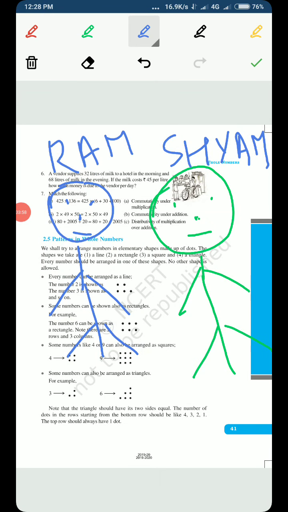Let's suppose there are two brothers, one is Ram and the other is Shyam. Ram has his own identity and Shyam has his own identity. Ram cannot take the identity of Shyam and Shyam cannot take the identity of Ram, because an identity belongs to one person.